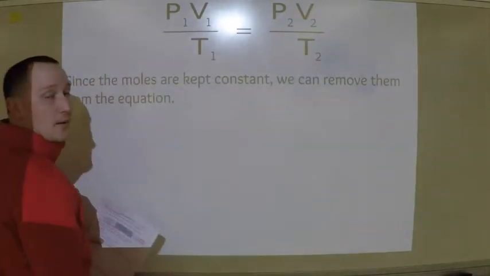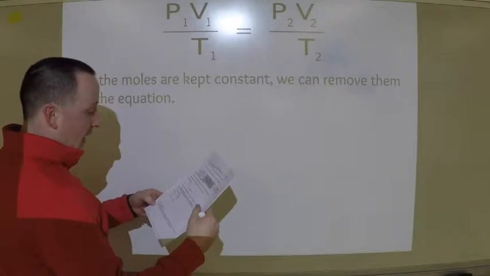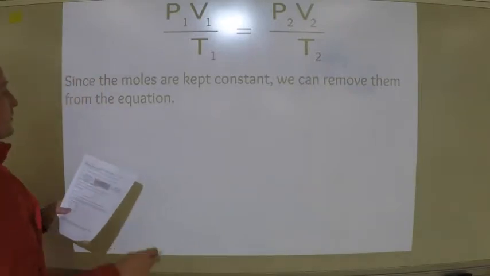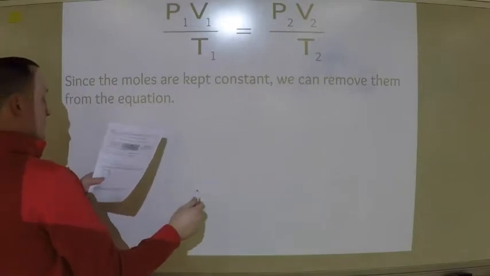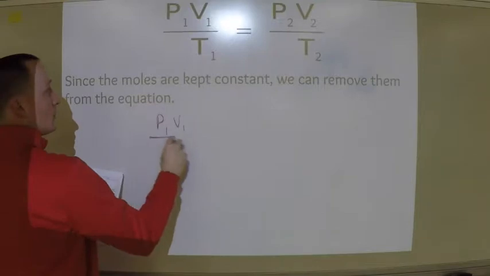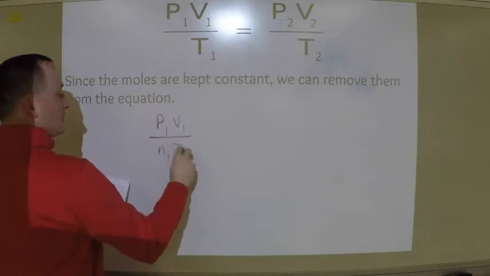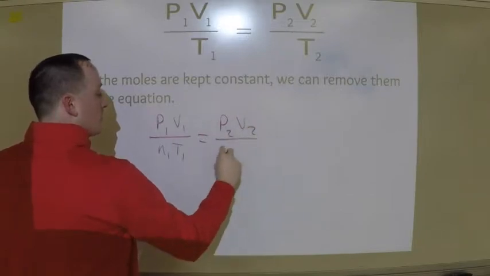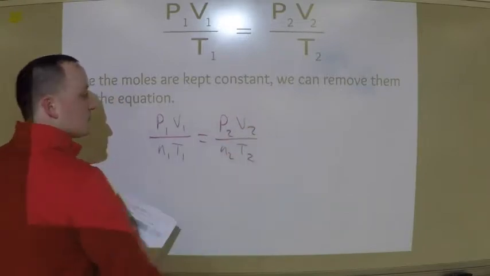So, looking back at my problem, it says I have the balloon started in Marion in Gas City, and it was 3 liters. So, I'm going to have my P1, V1 over N1 times T1 equals P2, V2 over N2 times T2.